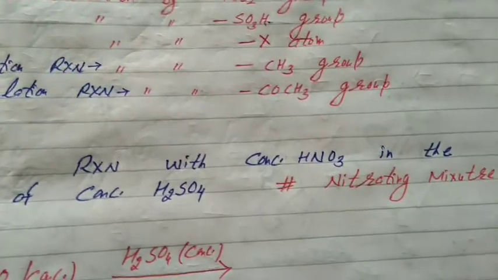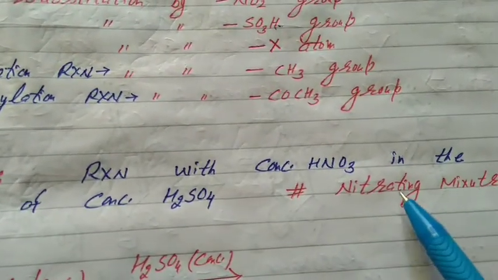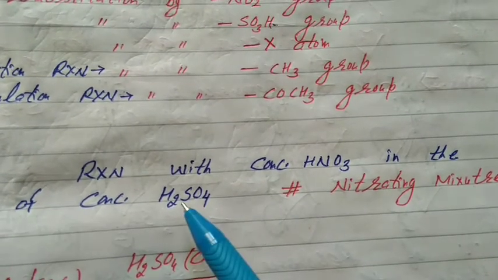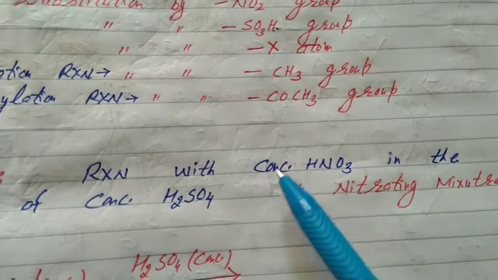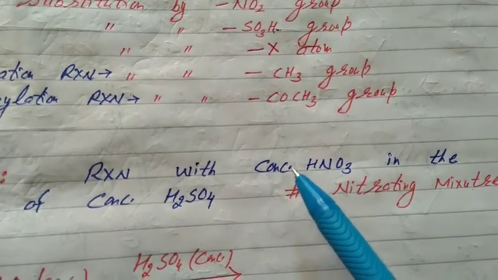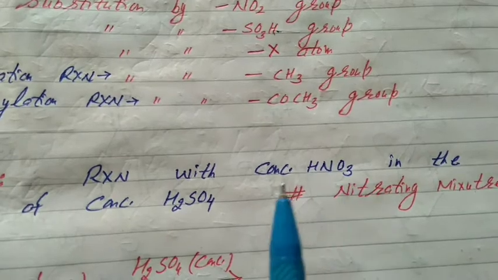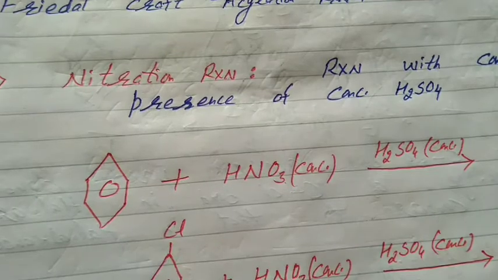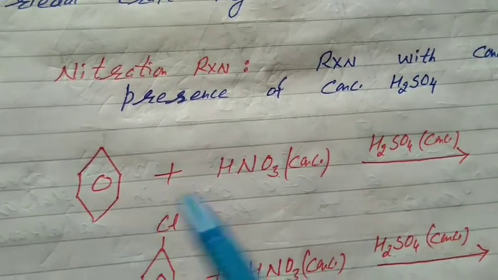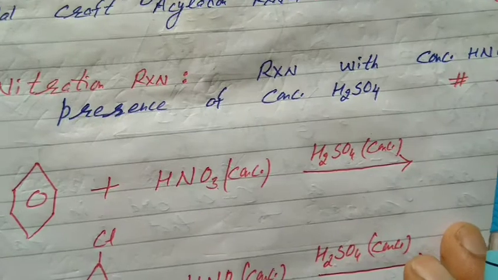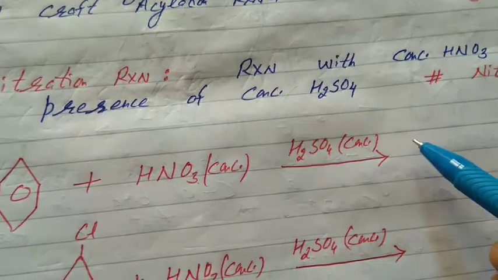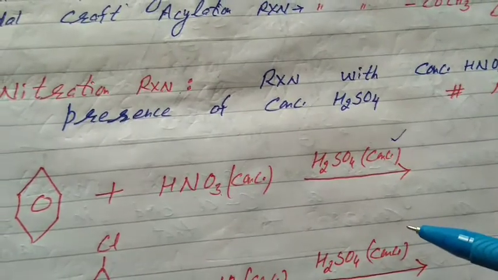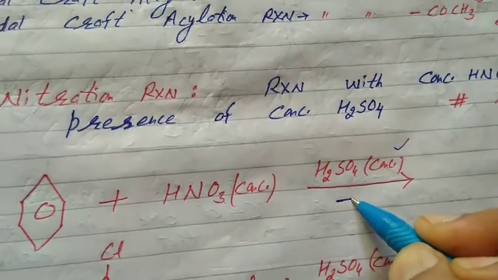And students, it is called nitrating mixture. What is nitrating mixture? Equimolar mixture of concentrated HNO3 and concentrated H2SO4. It is called as nitrating mixture. Concentrated HNO3 will participate in the nitration reaction. Now please, at first we will discuss this reaction in benzene. Reaction of benzene with concentrated HNO3 in the presence of concentrated H2SO4. Students, concentrated H2SO4, whenever it is mentioned, it is a powerful dehydration agent. What will happen? Loss of water.